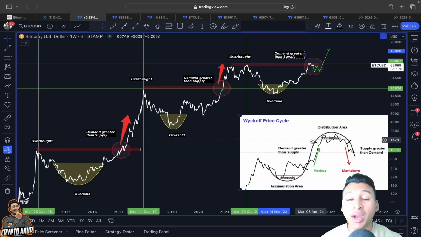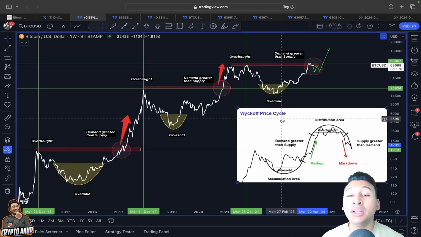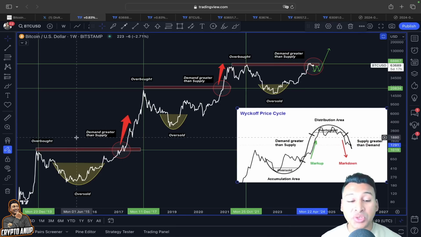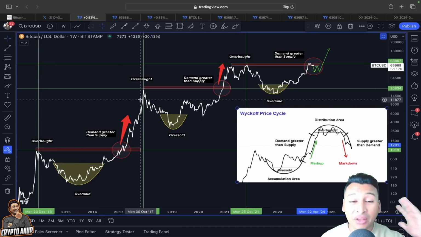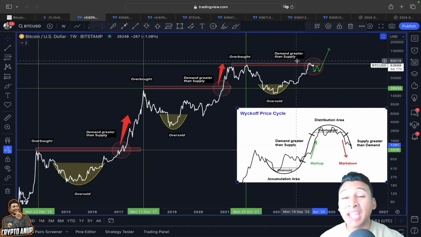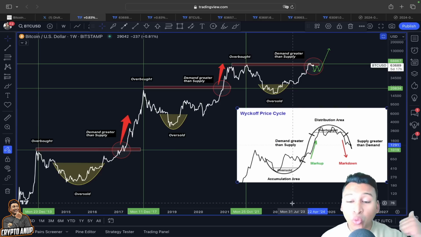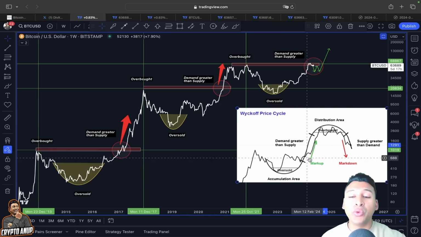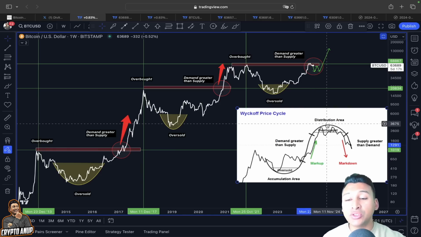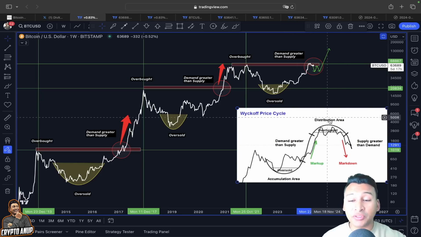That's why I showed you this Wyckoff's price cycle, comparing the different cycles you had from 2011, 2015, 16, 17, 18 up to 2024. You can see nothing has changed. We had this accumulation area, we had this markup phase, price heading towards the distribution area before starting with the